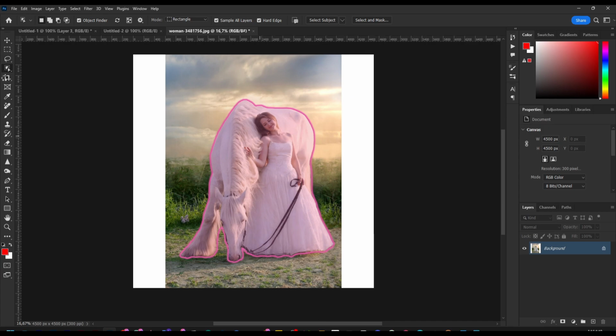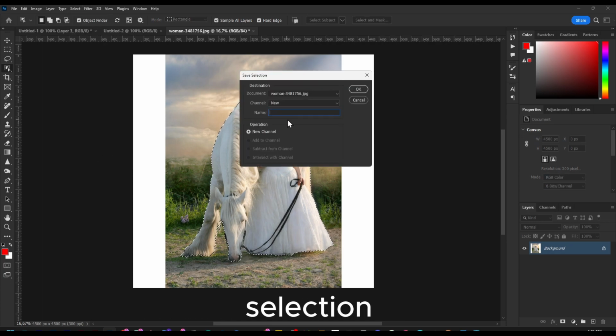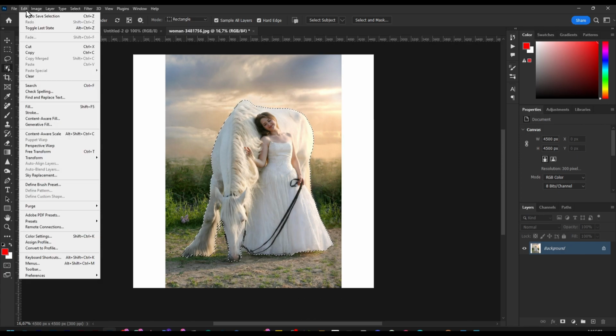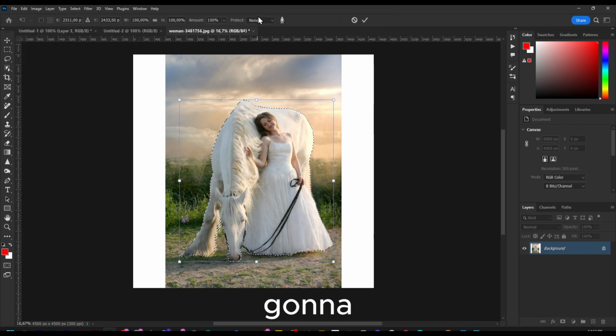One way is to just use a selection tool, and now we have selected it and we can go to Select, Save Selection, and I'm going to write here "subject". Okay, now I'm going to go to Edit, and here we have Content-Aware Scale. Now I'm going to select here the subject I created, and this will protect the subject.